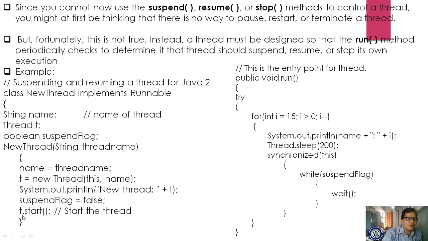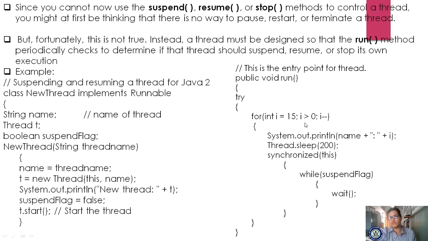Now you are calling the start method by using t.start, right? Automatically it will come to the public void run. In the public void run, we have written a try catch block. In the try catch block, you are writing for int i is equal to 15, i greater than 0.